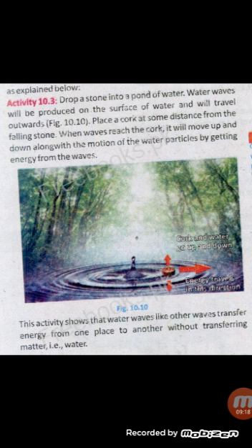So in this activity, it is clear that a wave can transfer energy from one place to another place without transferring any matter. Means this activity shows that water waves, like other waves, transfer energy from one place to another place very easily without transferring matter like water.